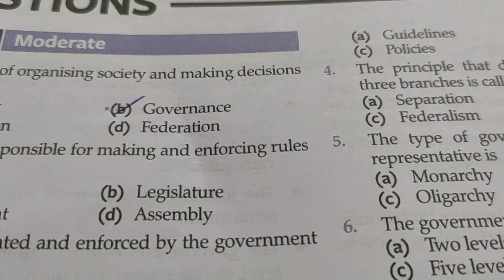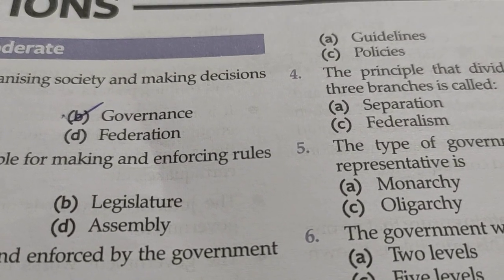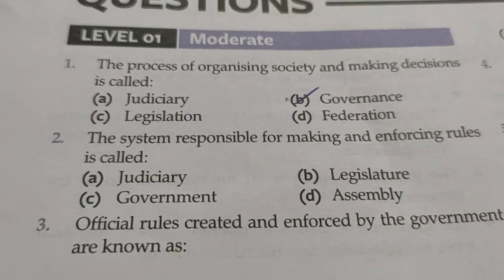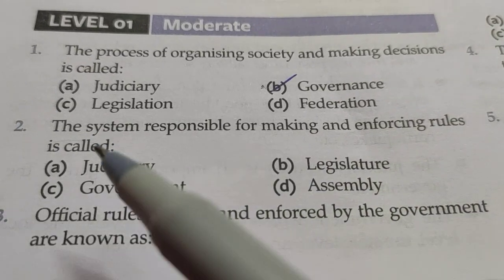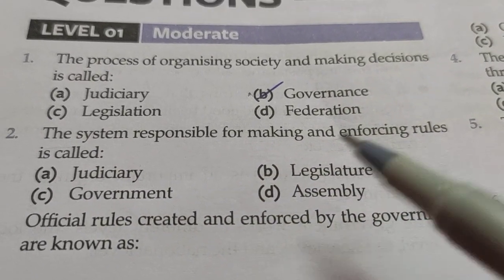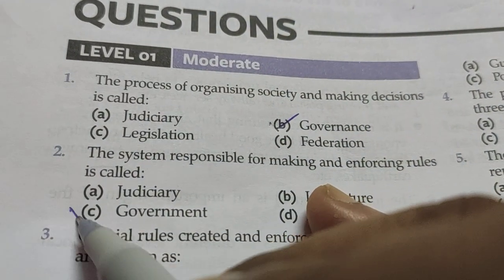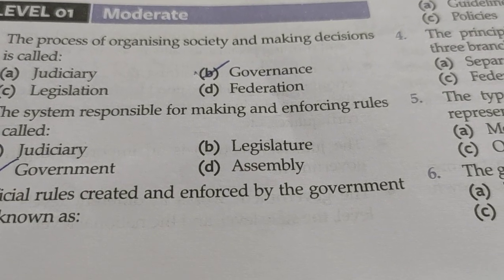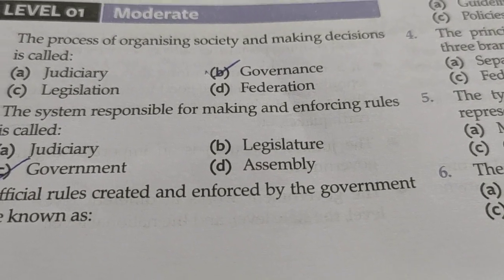So governance is the process by which decisions are made and society is organized through rules and policies. Okay. Next: the system responsible for making and enforcing rules. Who makes and enforces the rules? Those are the government, right? So government is the authority responsible for making laws and ensuring they are followed.